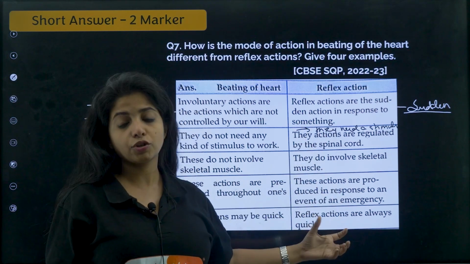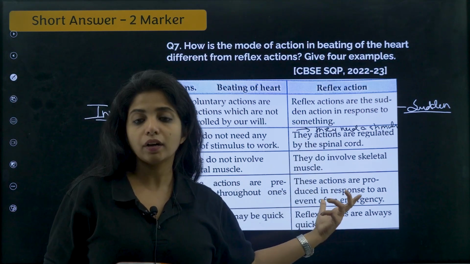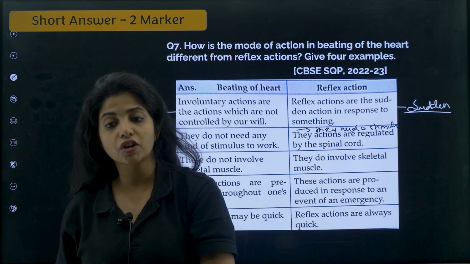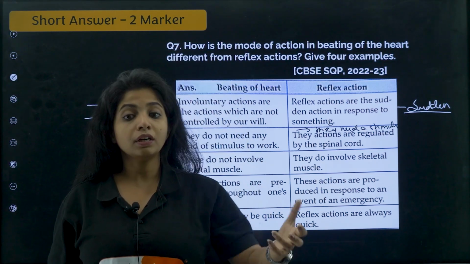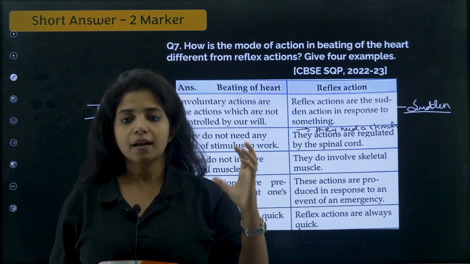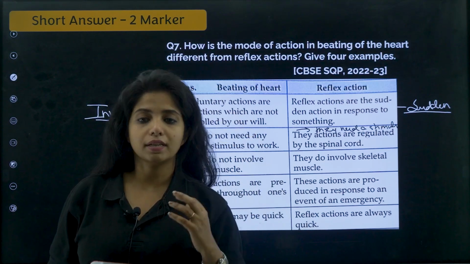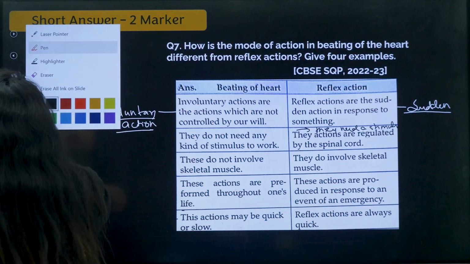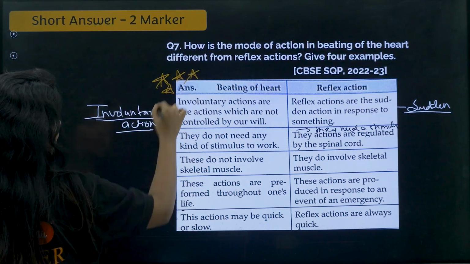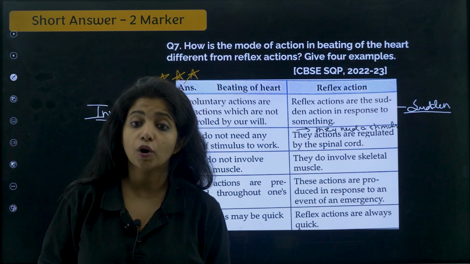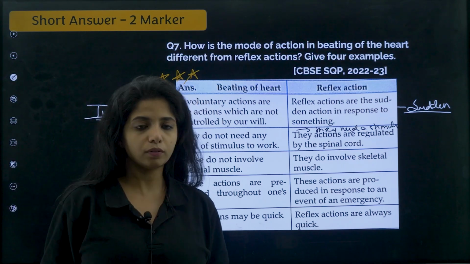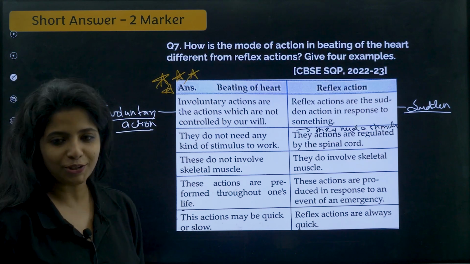But over here in reflex action, you give the major preference to spinal cord instead of the brain, because if it goes to the brain and then brain gives a reaction, then it will be very slow. So, you want the quick involvement of spinal cord there, even though the information definitely goes to the brain. So, these are wonderful points that are being written. Please follow these points, and this question usually confuses a lot of people during boards. So, have your points ready. Cool. This is a 2-marker question and I hope you got it.